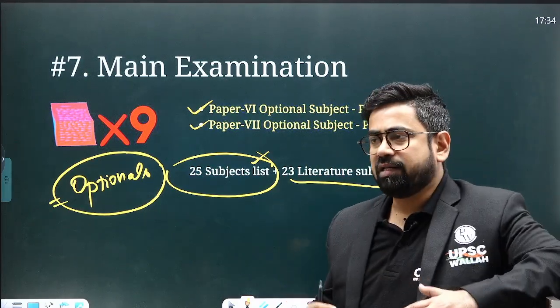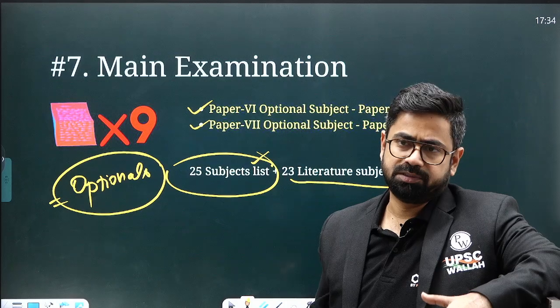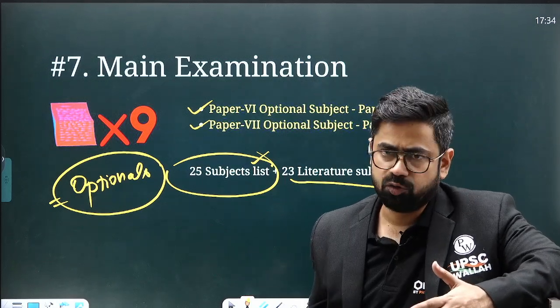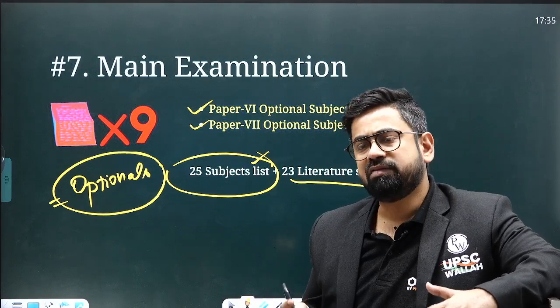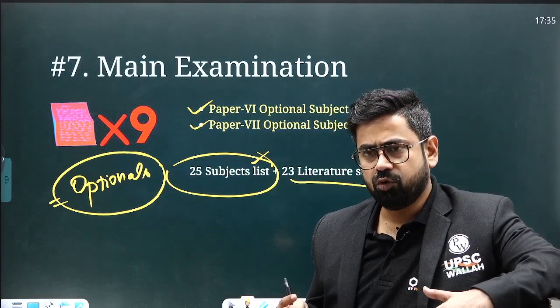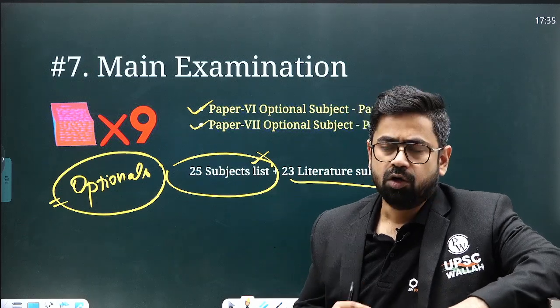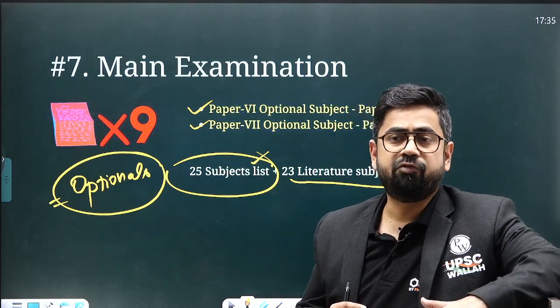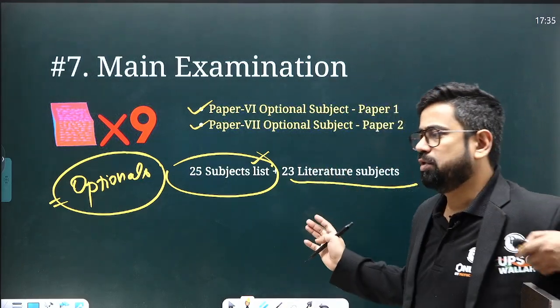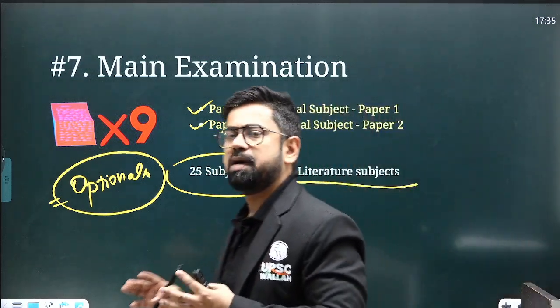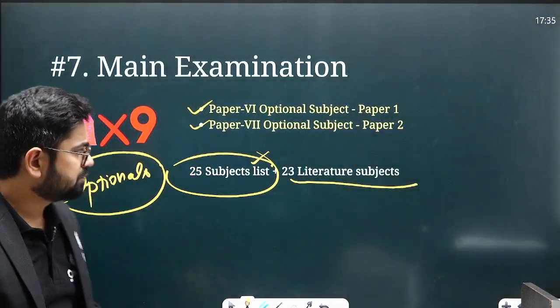It is expected that you are an expert in optional. You will be scoring very, very high marks in optional. Basically, optional is a deciding factor. In your main examination, or basically in your total score, the optional score will matter a lot. So you have to choose your optional very, very wisely, and you have to score very high in this. Target something like 300 marks in this particular optional.